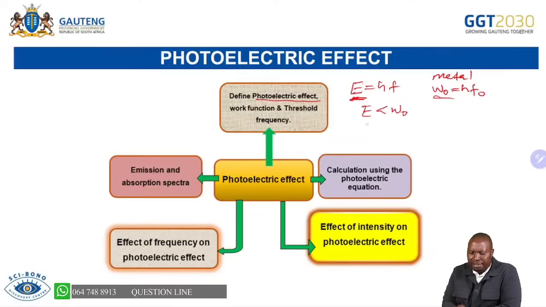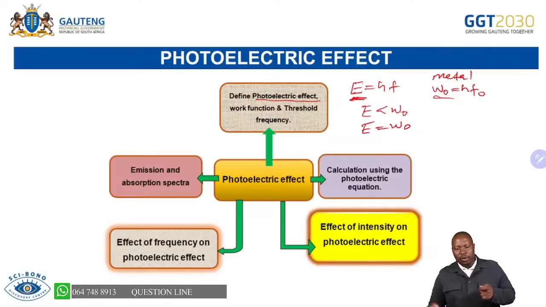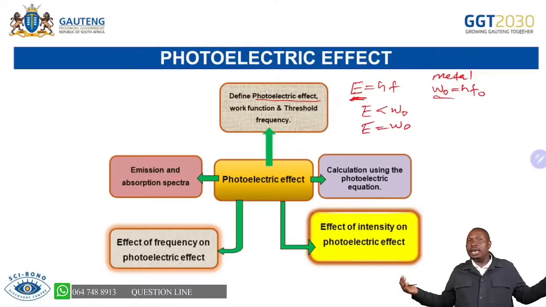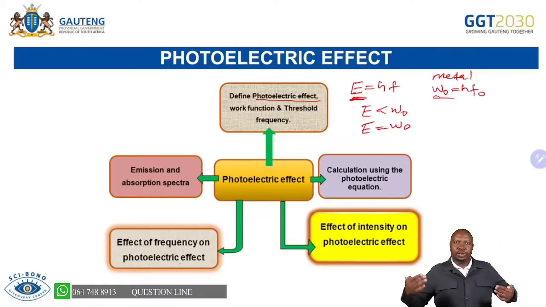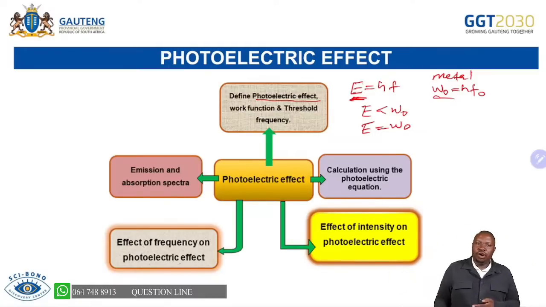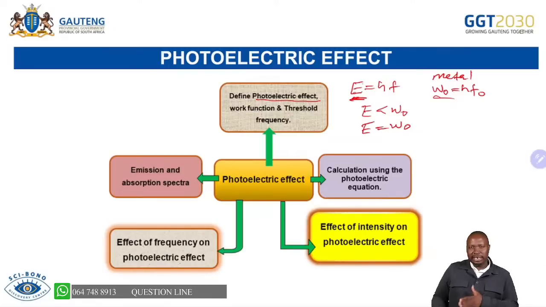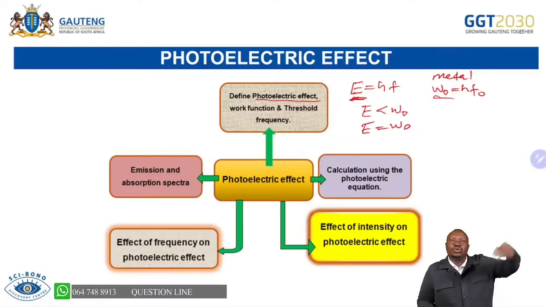But when they are equal, when the energy of a photon is equal to the work function, there will be removal of an electron, but it won't have EK. There won't be movement, no traveling, just removal from the metal surface, because there's no more energy to take it anywhere.